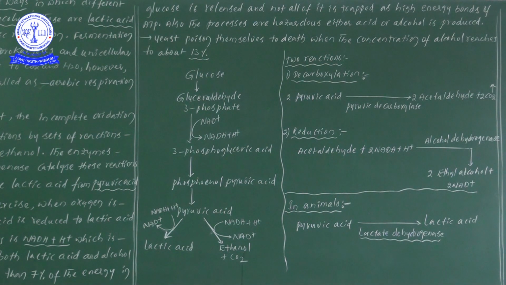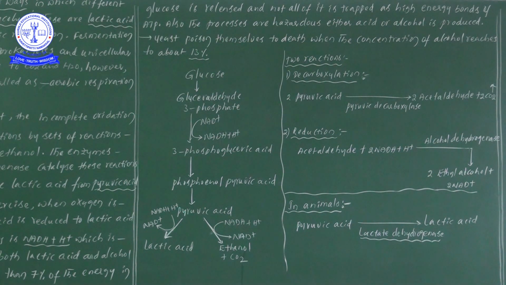And in animals, during exercise, due to insufficient availability of oxygen, the pyruvic acid is converted into lactic acid. That is a separate point. In animals, pyruvic acid is converted into lactic acid in the presence of the lactate dehydrogenase enzyme. This is also one of the anaerobic respirations.